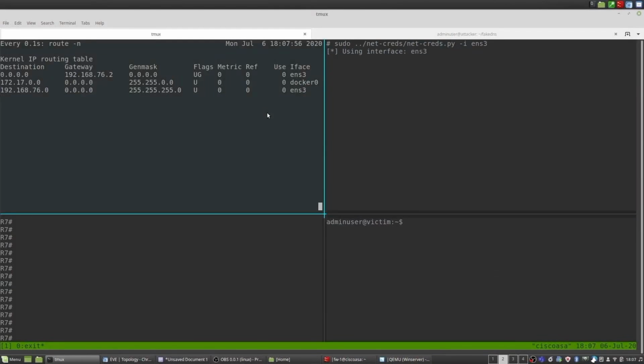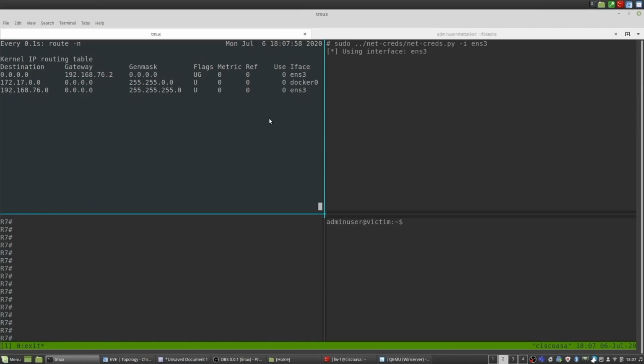We're first going to orientate you in the layout of this demo. In the top left is the attacker window. In the top right is where the attacker will be performing their commands. And in the bottom right is the victim. As you'll see, in the top left right now, the routing table is quite normal. This is without us peering up.